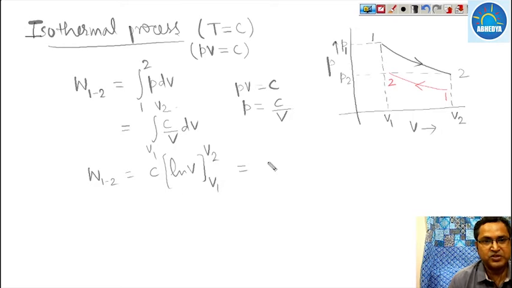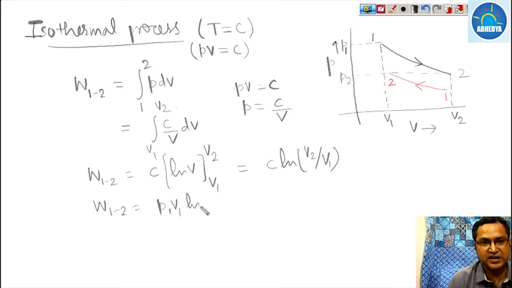So this becomes C times ln V2 upon V1. And now the value of this C can be either P1 V1 or P2 V2 because it is constant. So work done from 1 to 2 can be written as P1 V1 ln V2 upon V1. So this is the work done in case of any isothermal process.